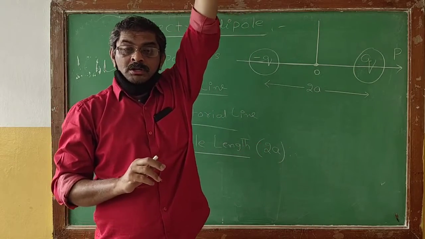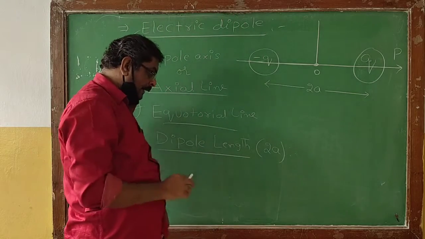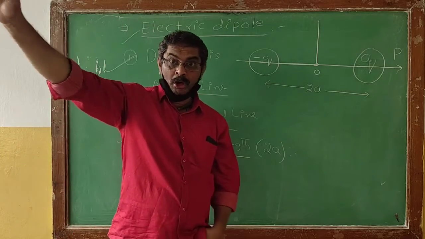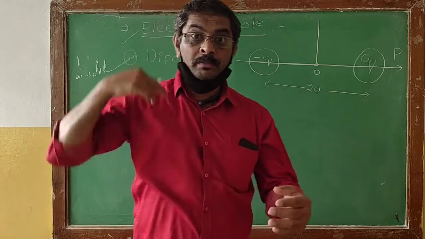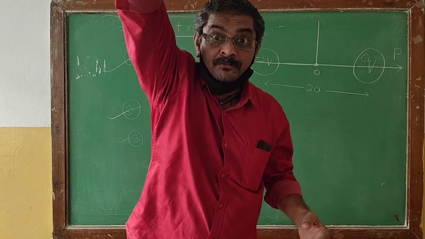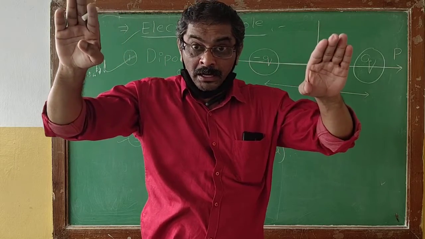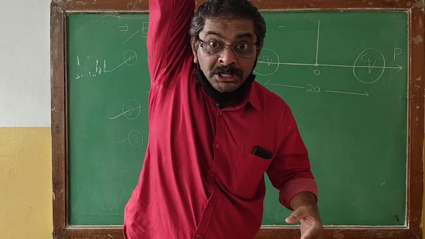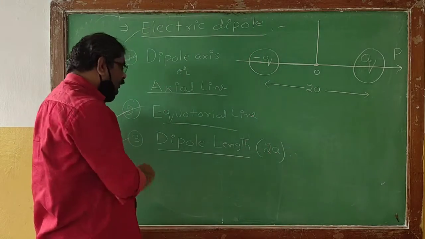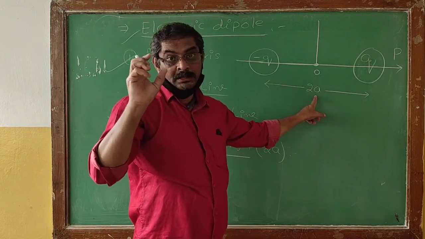It is what we call the dipole length, and it will be denoted by a letter 2a. So once again, have a clear-cut idea.